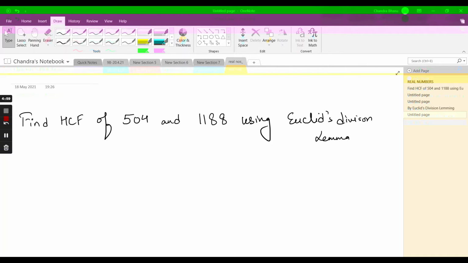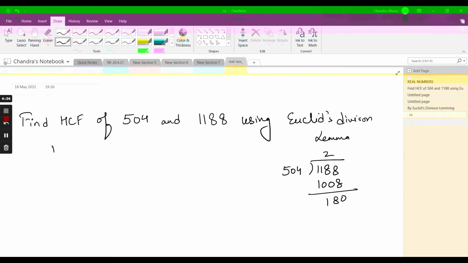Now let's discuss another important question of Euclid's division lemma, in which we need to find the HCF of any two numbers. When we have to find the HCF, obviously I am going to divide the bigger number by the smaller number. My bigger number here is 1188 and the smaller is 504. So it will be 2 times 504 is 1008, the remainder is 180.